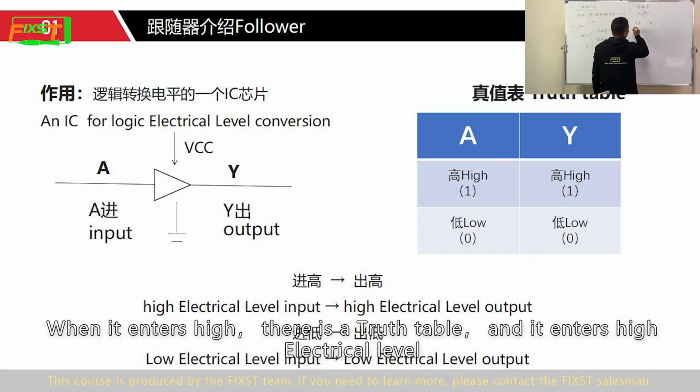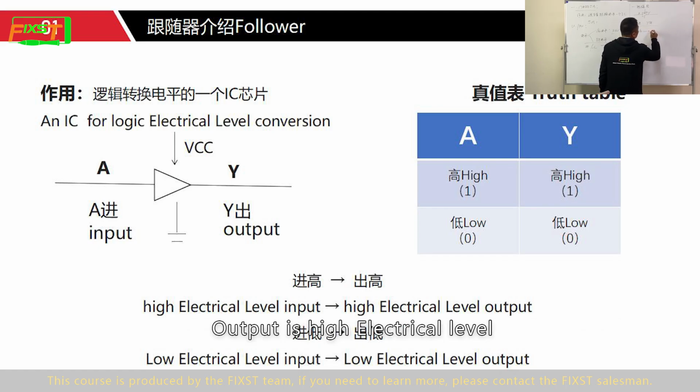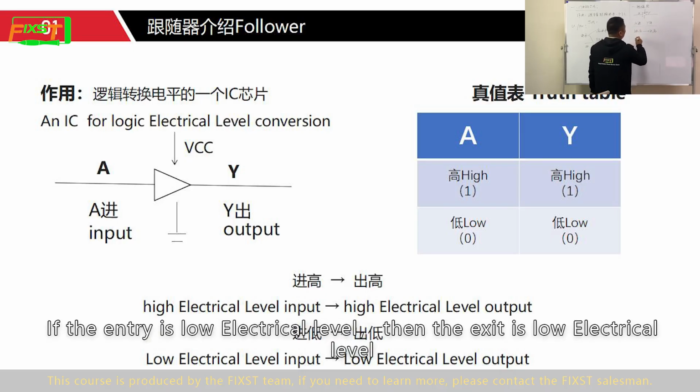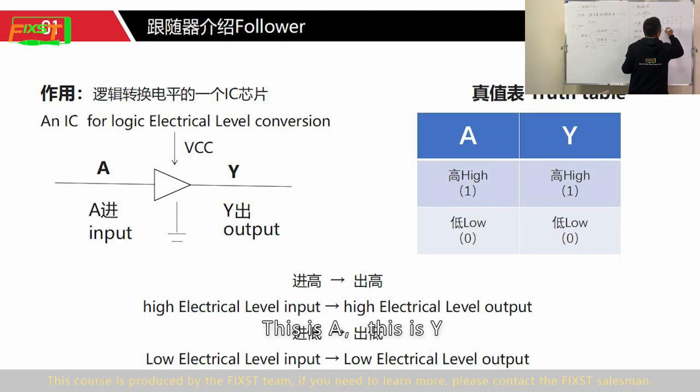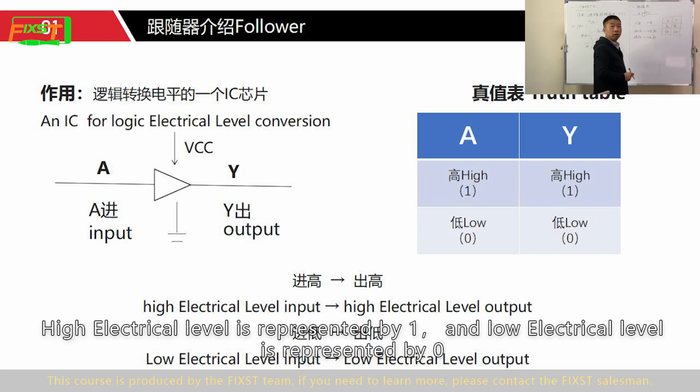There is a truth table. When you enter a high electrical level, the output is a high electrical level. If the input is a low electrical level, then the output is a low electrical level. Let's take a look at the truth table. This is A, this is Y. High in and high out. Low in and low out. High electrical level is represented by 1 and low electrical level is represented by 0.